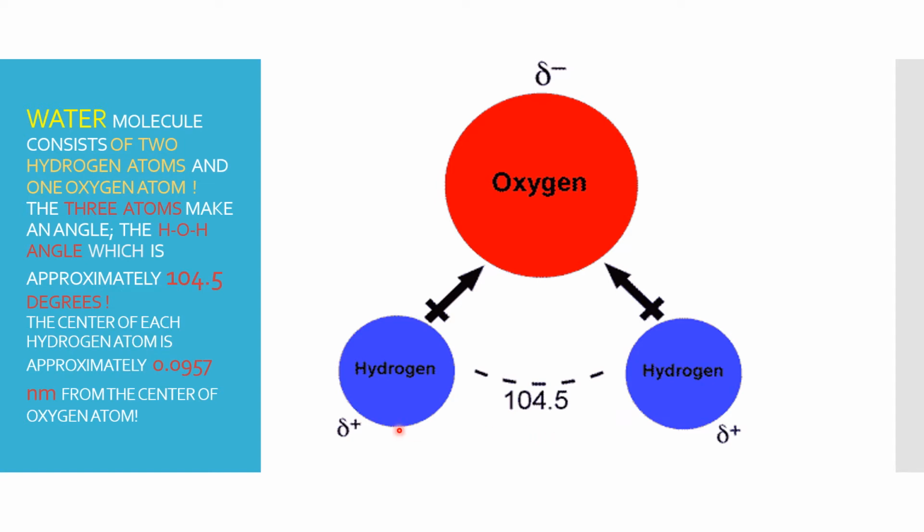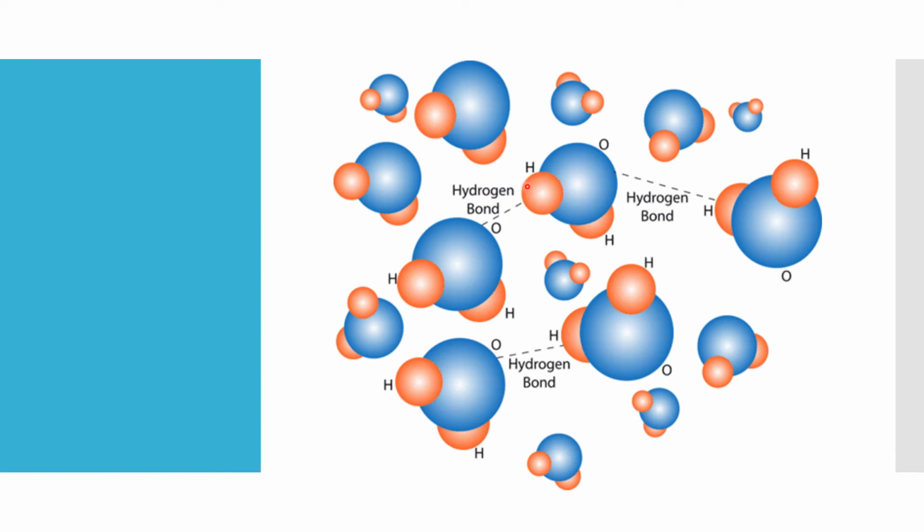The center of the hydrogen atom is approximately 0.0957 nanometer from the center of the oxygen atom. So here you can see the hydrogen bonds clearly distributed in the water molecules.